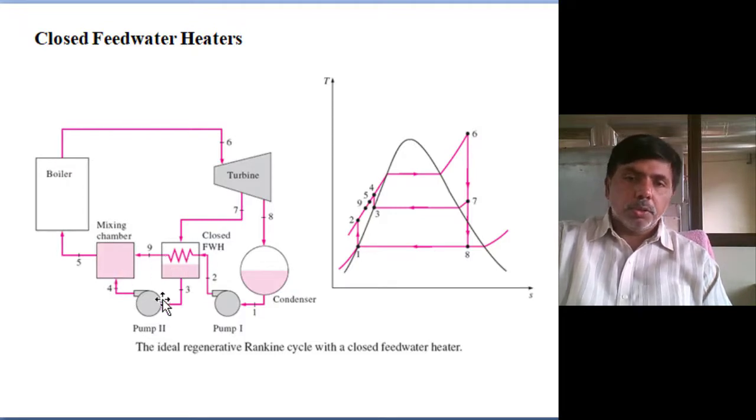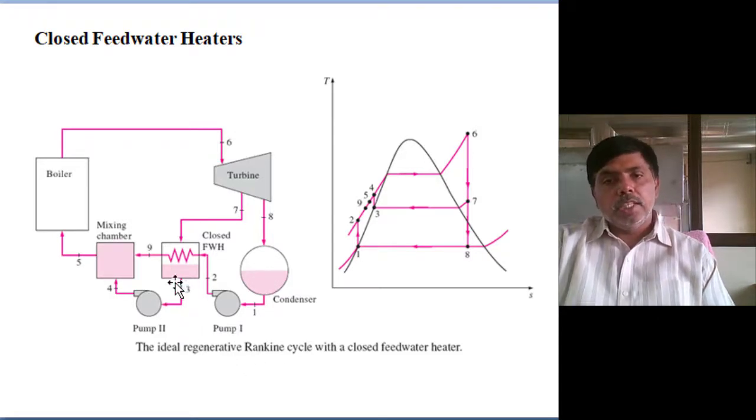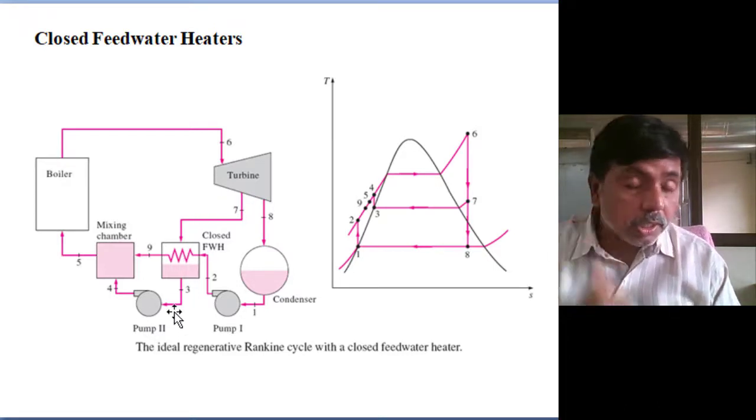But here it is shown again with one more pump adding to the mixing chamber. Practically it does not take place like this. Just one expansion valve we place, and add it at the condenser outlet, and automatically the total mass will enter the feed water. A single feed water heater is more than sufficient for closed feed waters. For open feed water, a double is required because we are mixing the steam. Mixing is also one of the drawbacks.